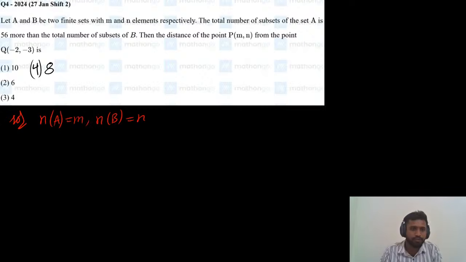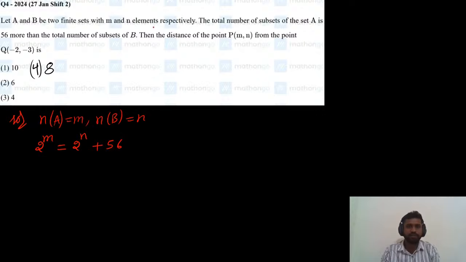So the number of subsets of A will be 2 power M, and the number of subsets of B will be 2 power N. They have given that the total number of subsets of A is 56 more than the total number of subsets of B. So the total number of subsets of A exceeds the total number of subsets of B by 56. This is a given condition.